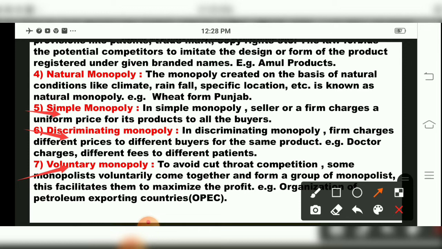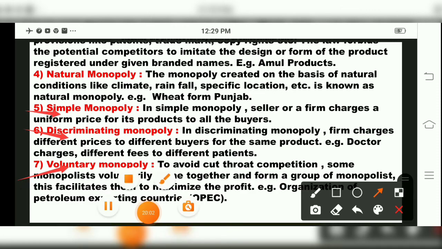If this OPEC tells us that they will not send petrol, will not export fuel, then work will be disturbed, children, because many machines are working on fuel, say diesel or petrol. So voluntary monopoly means what? Doing for service. They are getting paid, but they are doing it on their own. So this OPEC, that is Organization of Petroleum Exporting Countries, have come together and started selling the product, that is called voluntary monopoly.